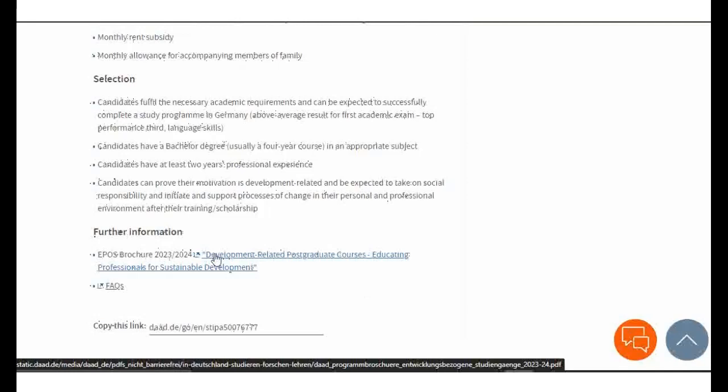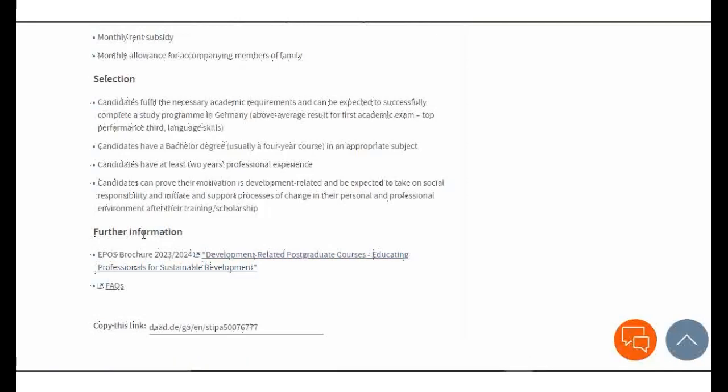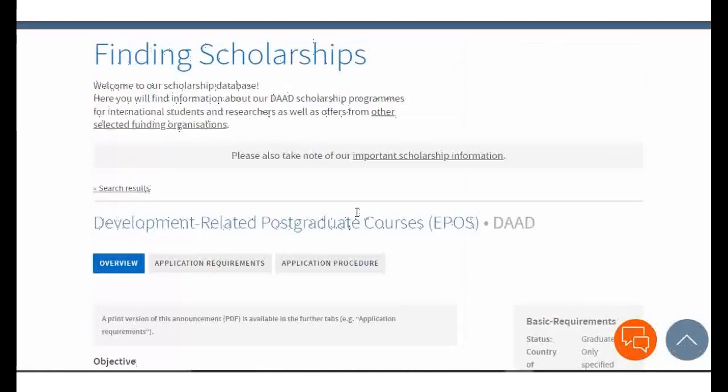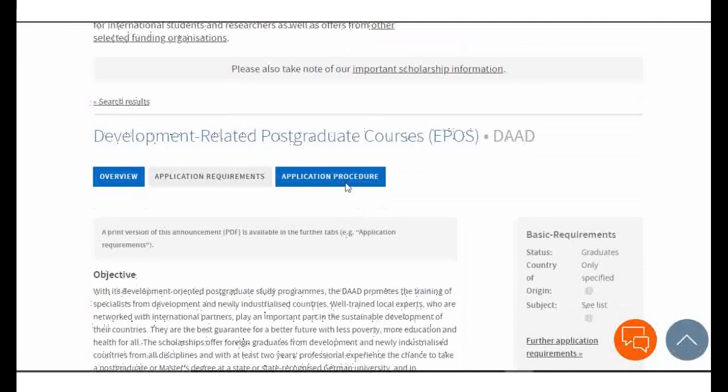This is a post brochure for 2023-2024. You can check it out for further information. But for the meantime, we will talk about the application requirements and the procedures as well. This was just an overview.